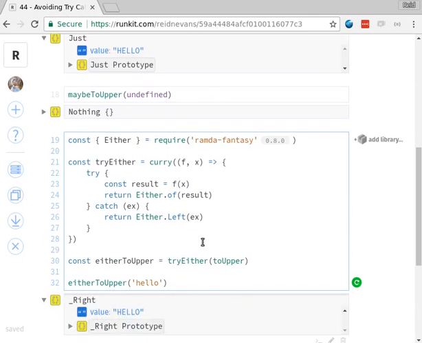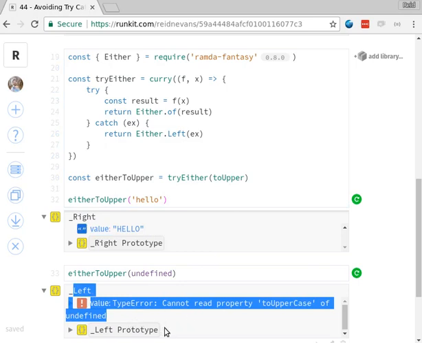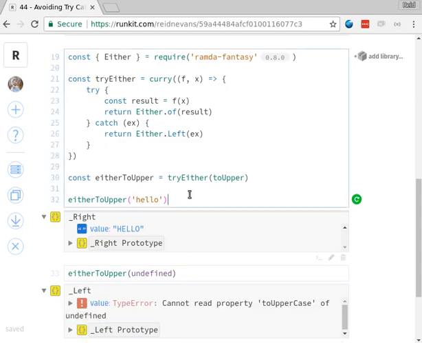It can be kind of scary to say, well, now it's returning this right thing versus a left thing. I don't want to have to deal with that. Why do I have to know about all of that stuff? For the base cases, you probably won't have to, because if you wanted to do something with the return of this, you could just map into it, and the map is only going to work on the right case. So you can just forget that there's an error happening. That error will pop out at the end, at your application boundary, where you can deal with it. There are also some other things you can use to deal with values that end up in the left case.